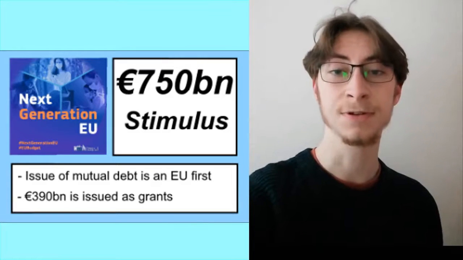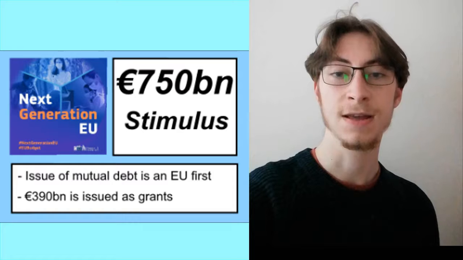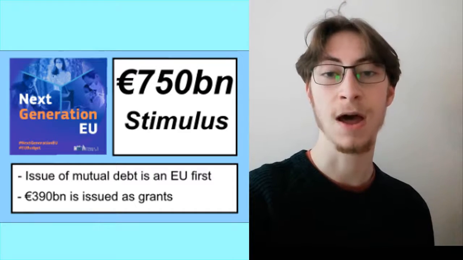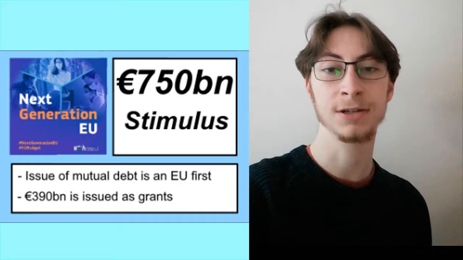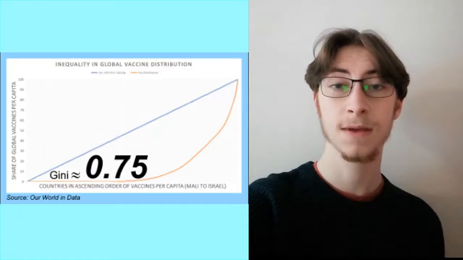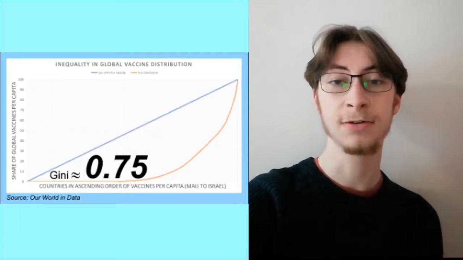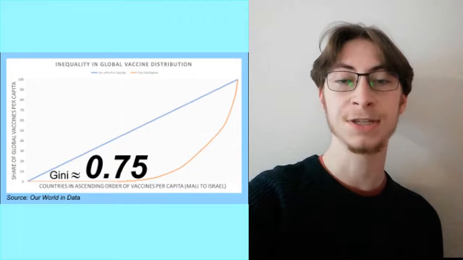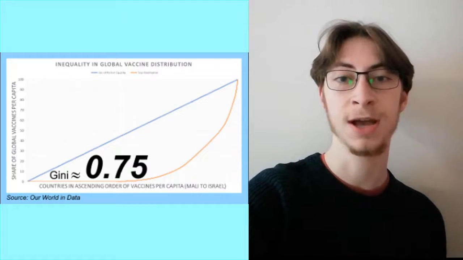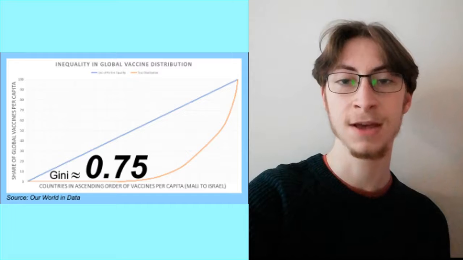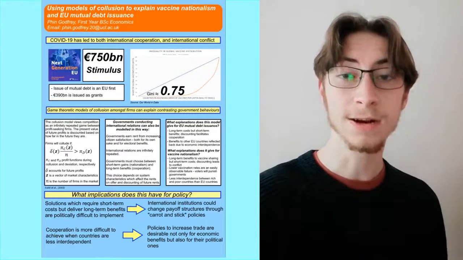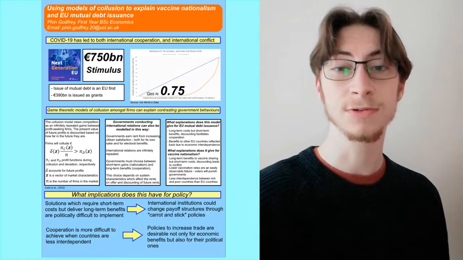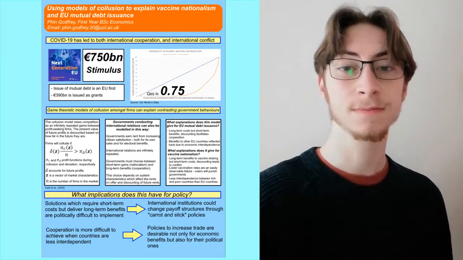The first ever issuance of mutualised EU debt in a €750 billion Next Generation EU package is undoubtedly a strong showing of international cooperation. However, the failure of countries to equitably share vaccines, which has resulted in a Gini coefficient in total vaccinations per capita of 0.75, has been a showing of international conflict. It turns out that models of collusion can be used to explain this diverse range of behaviours.